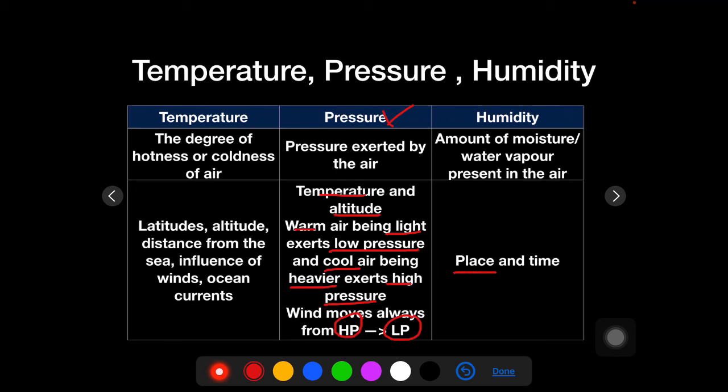Humidity is always affected by place and time. If places are located close to the coast, the humidity will be more, and if it is away from the coast, humidity will be less. Time: humidity also depends on the rate of evaporation, summer and winter, right? During the summer season, humidity will be more, and during the winter season, humidity will be less.